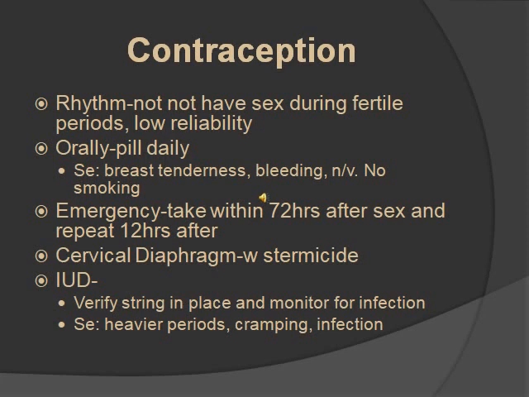And then there's some other stuff I didn't really list right now, but there's a vaginal ring, which you want to place in the vagina every 3 weeks. It's usually one size fits most people. If it falls out, you want to rinse it and replace it within 3 hours.